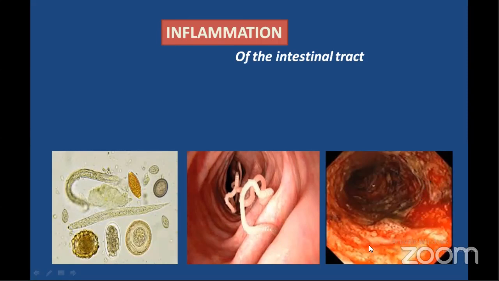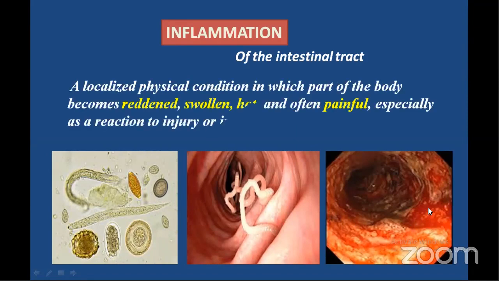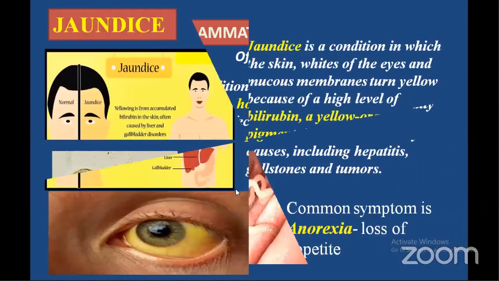The 4 hallmarks of inflammation are redness, swelling, heat, and pain. Whenever you come across the term inflammation, there are 4 hallmarks of inflammation: redness, swelling, heat, and pain. This is nothing but inflammation which is caused by microbial infections or nematode infection or cestode infections, etc.